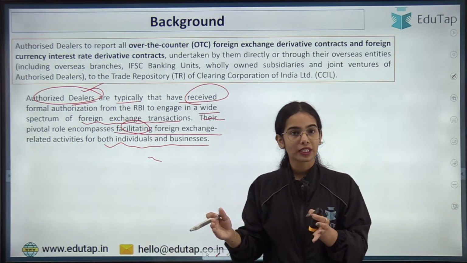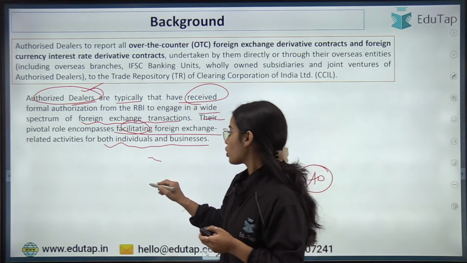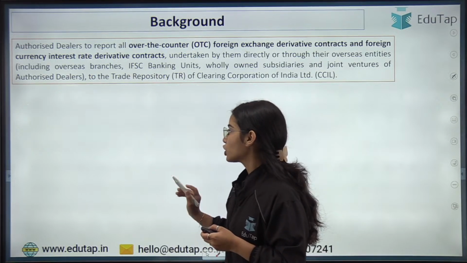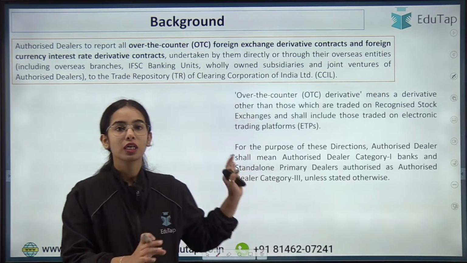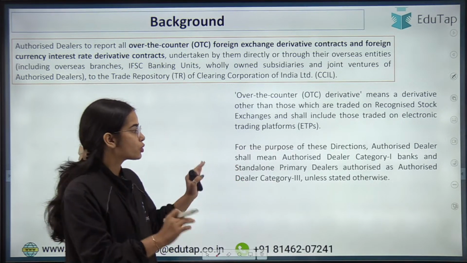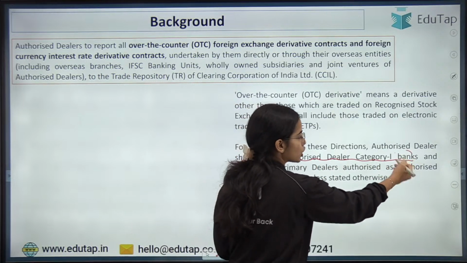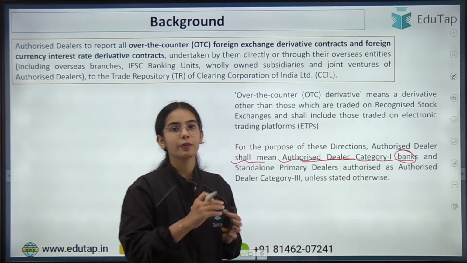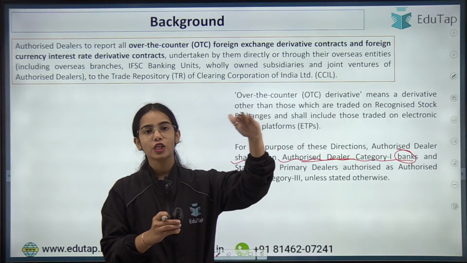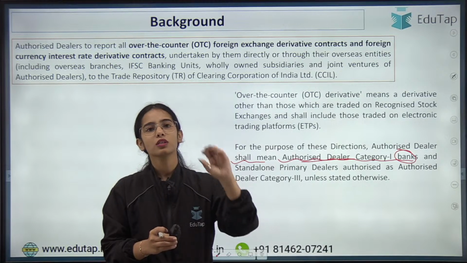Now, who are the authorized dealers? There are different categories of authorized dealers. So the authorized dealer category 1. In this session we will focus on, for the purpose of the directions regarding reporting, the authorized dealer shall mean authorized dealer category 1 banks. Authorized dealer category 1 is the highest category of authorized dealers that has got the maximum facilities.